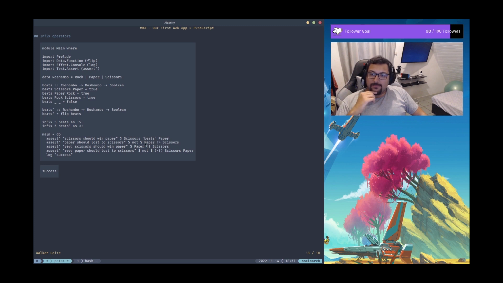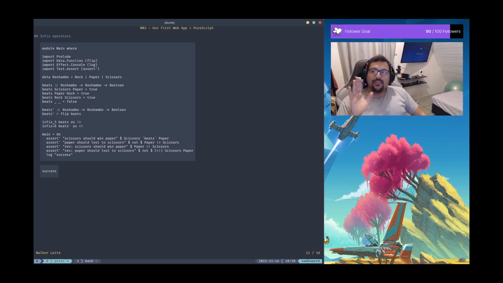So if I'm passing paper, because I'm using infix, this paper is going to be the first argument of this function. And the right side of this operator is always going to be the second argument. The value after the operator is going to be the second argument. This always happens when you're using the infix keyword.